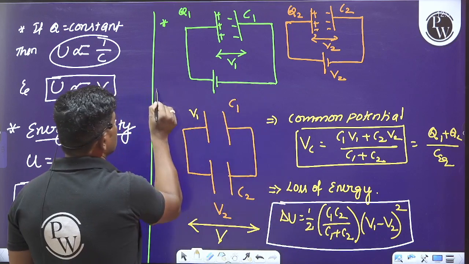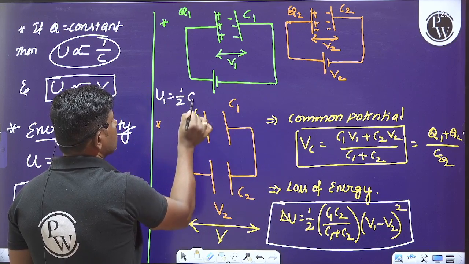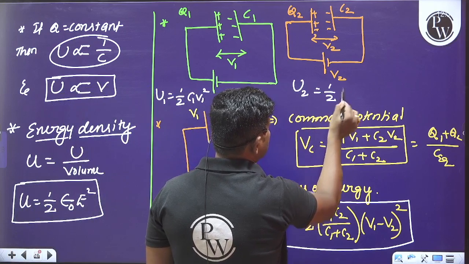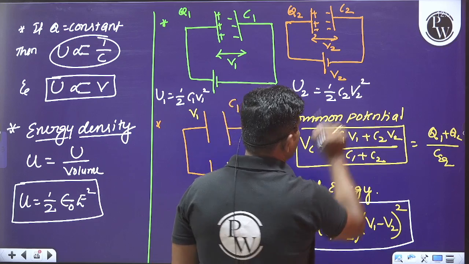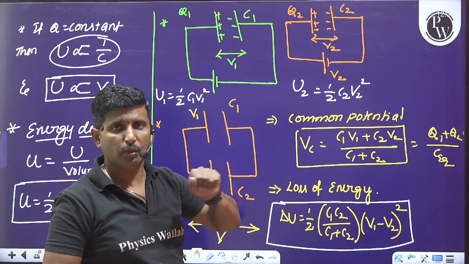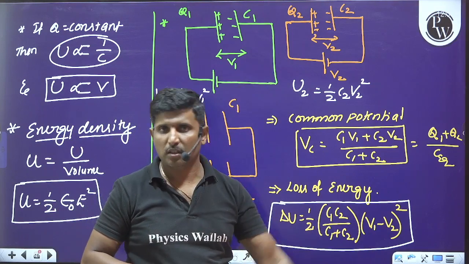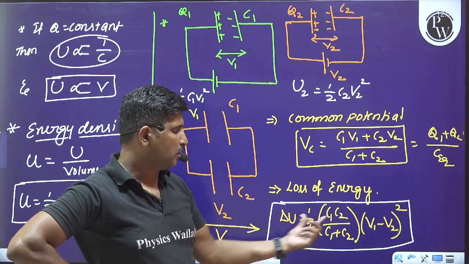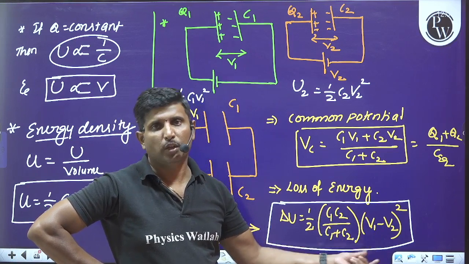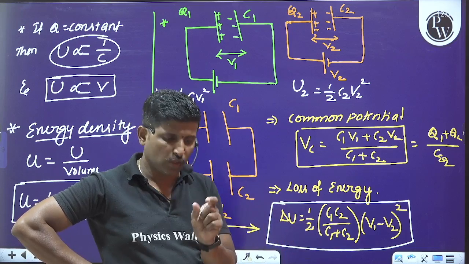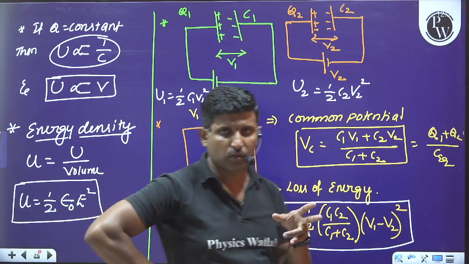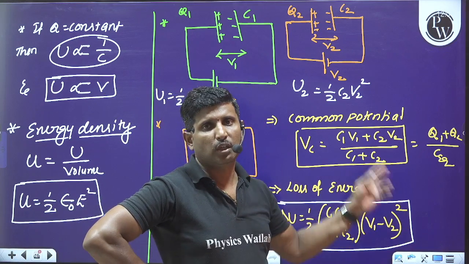What is the energy stored in the first capacitor? It is half C1 V1 square, and the energy stored in the second capacitor is half C2 V2 square. Is it clear? So whenever we do like this, there will be a certain loss of energy, equal to half C1 C2 divided by C1 plus C2 into V1 minus V2 whole square. V1 is the potential difference across the first capacitor, and V2 is the potential difference across the second capacitor. This is the shortcut formula we have to keep in our mind.